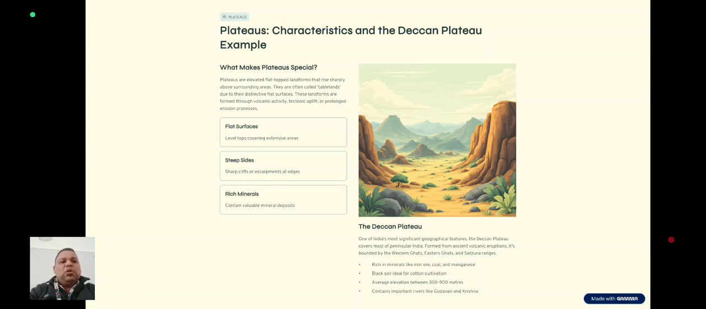The Deccan Plateau, one of the most significant geographical features, covers most of peninsular India and was formed from ancient volcanic eruptions. It is bounded by the Western Ghats, the Eastern Ghats, and the Satpura ranges. It is rich in minerals like iron ore, coal, and manganese, and has black soil ideal for cotton cultivation. The average elevation is between 300 and 900 meters, and it contains important rivers like the Godavari and Krishna.